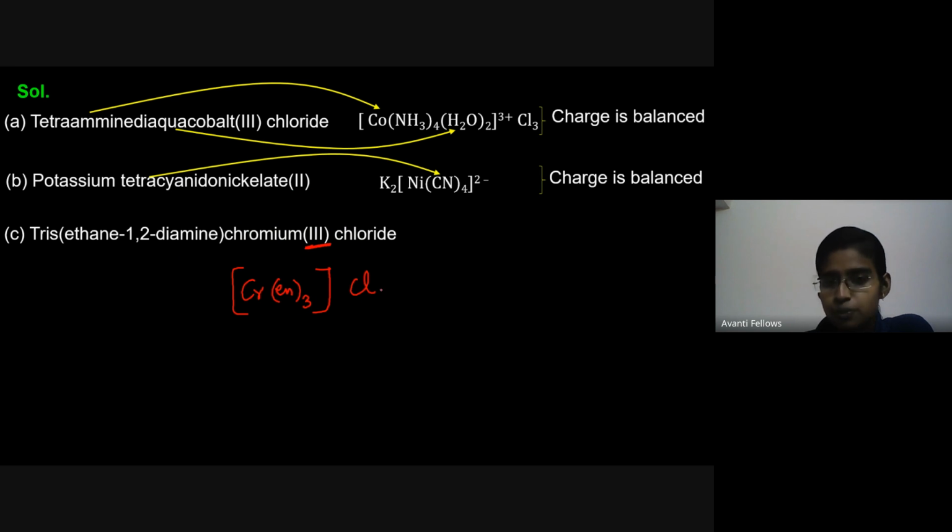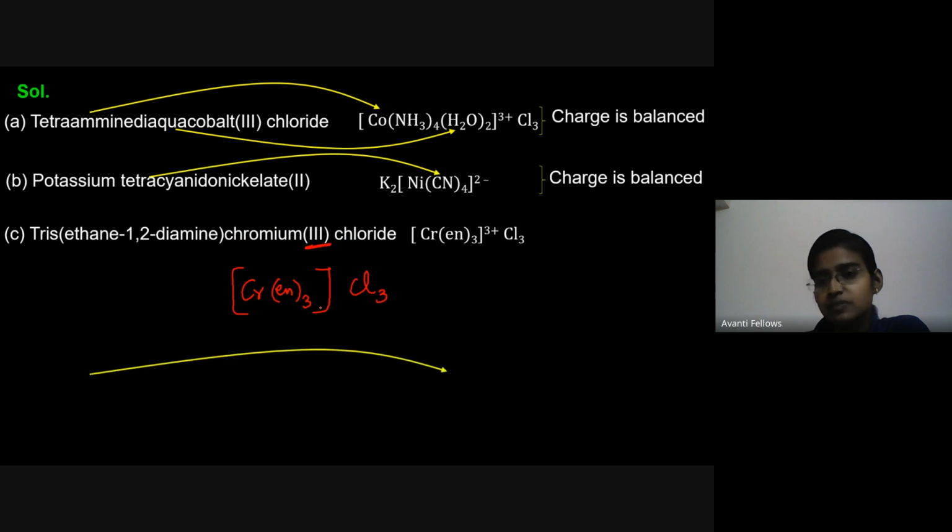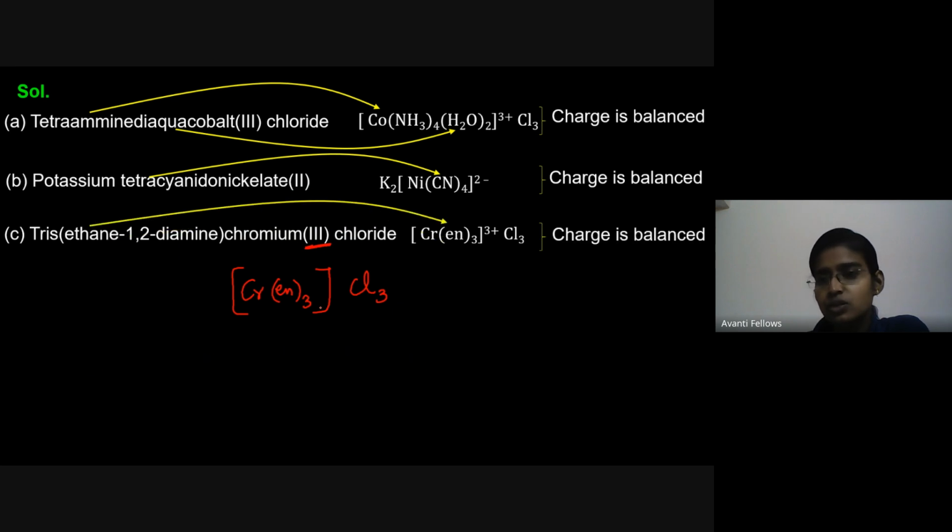Only if I put 3 chloride outside the coordination entity will I get the oxidation state of chromium as 3. So the formula is [Cr(en)3]Cl3. Got it? So now the charge is balanced. Clear for all? Shall we move on with the next concept?